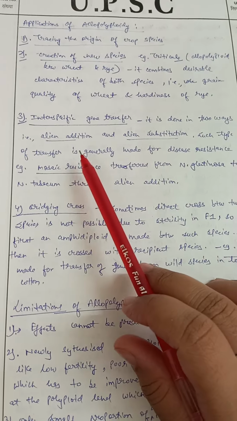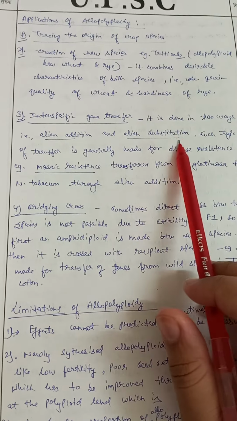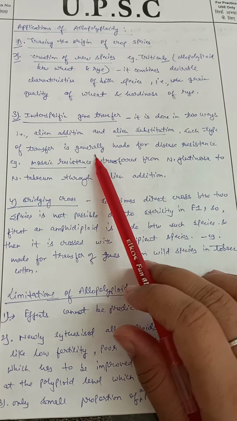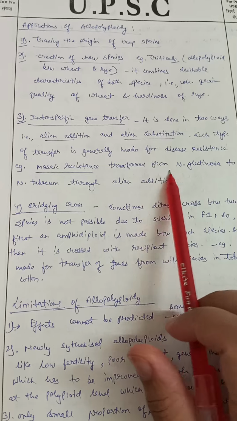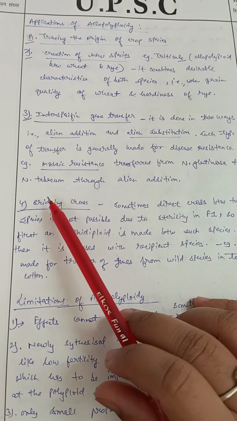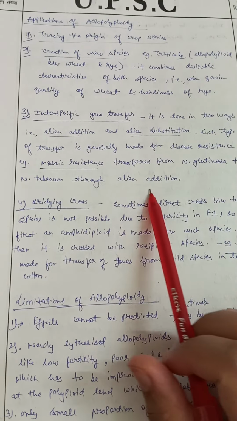Now third is interspecific gene transfer. So it is done in two ways, that is alien addition and alien substitution. Such type of transfer is generally made for disease resistance. Example, mosaic resistance was transferred from Nicotiana glutinosa to Nicotiana tabacum through alien addition.